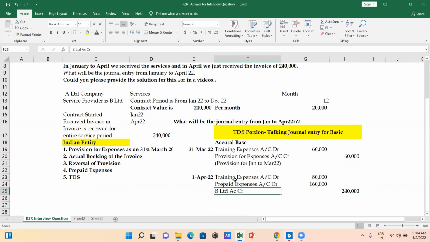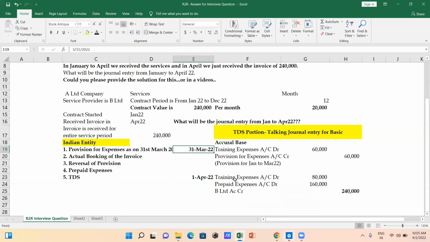And if it's related to P2P, when we actually have to book the invoice, then the TDS is going to be deducted on this. That we'll discuss with direct tax. So the training expenses account debit, prepaid expenses account debit, to B Limited account credit for 2,40,000.